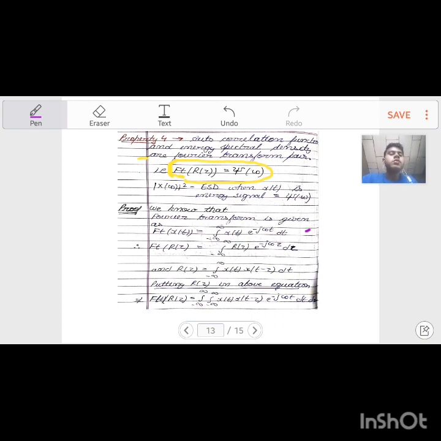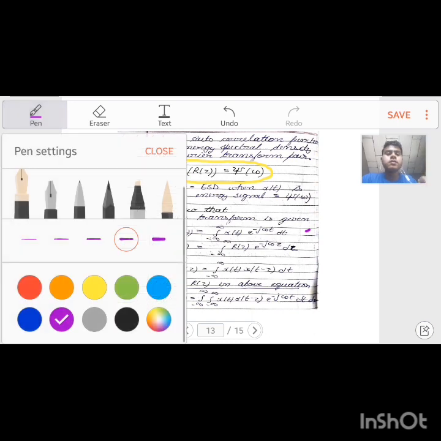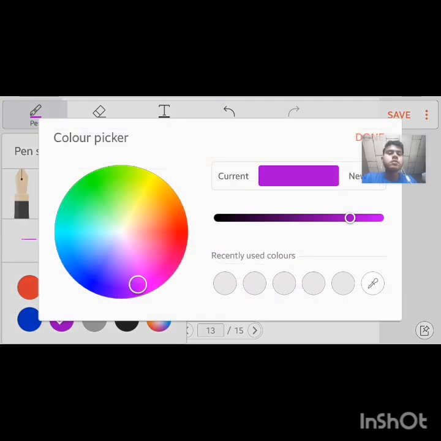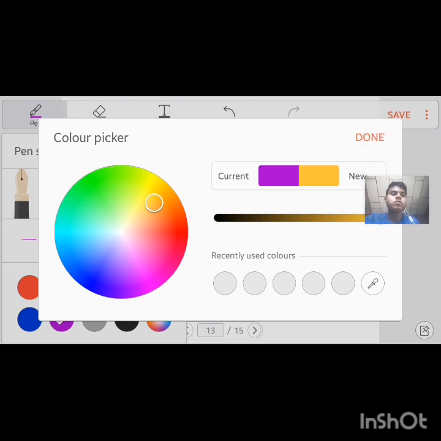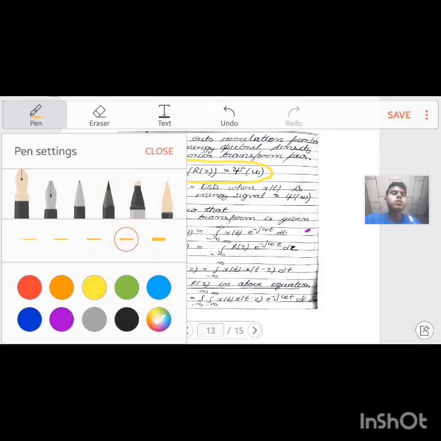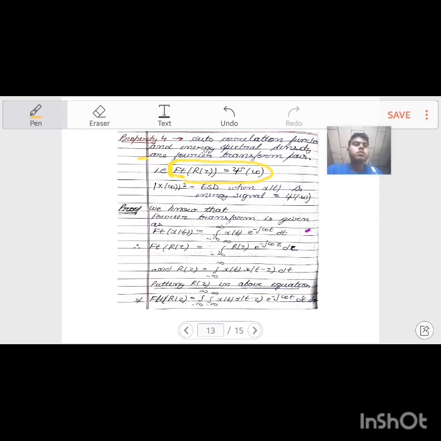Here r tau is equal to integration from minus infinity to infinity x of t x of t minus tau dt.